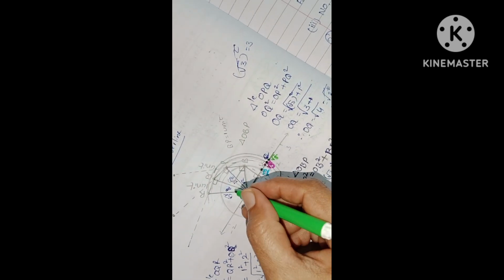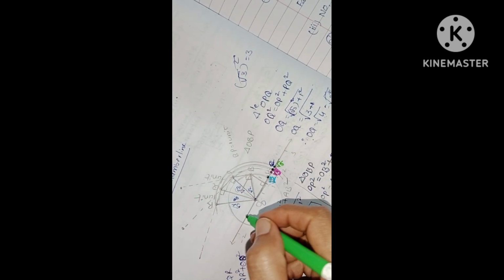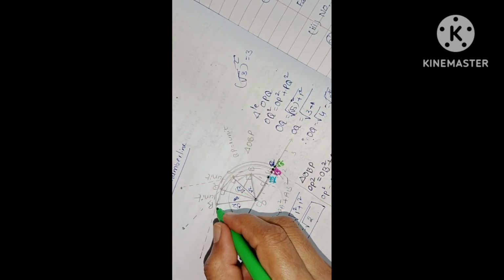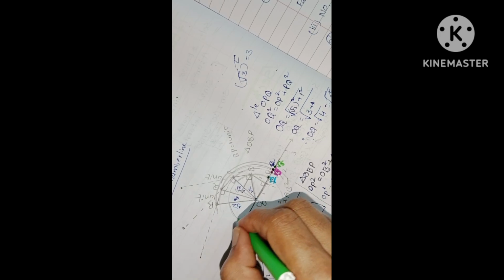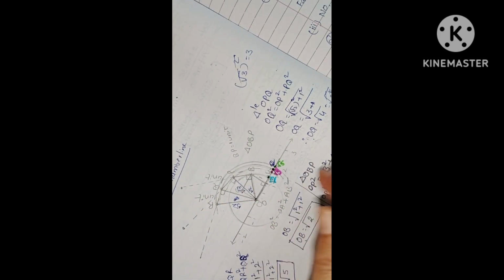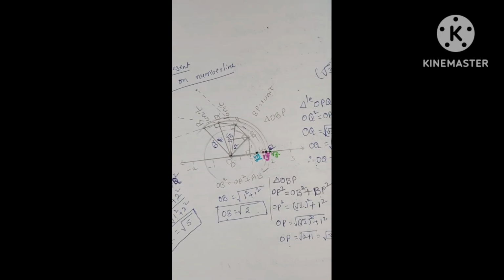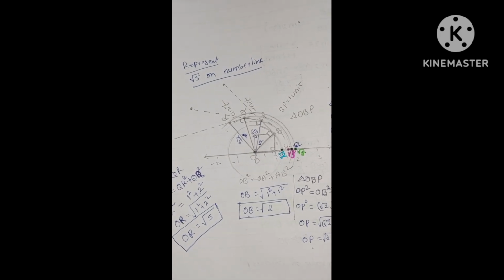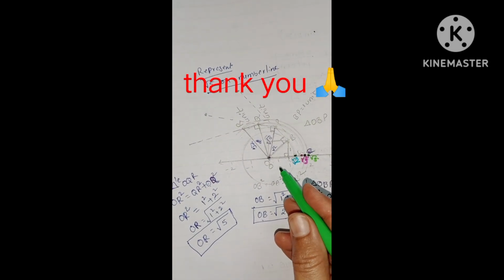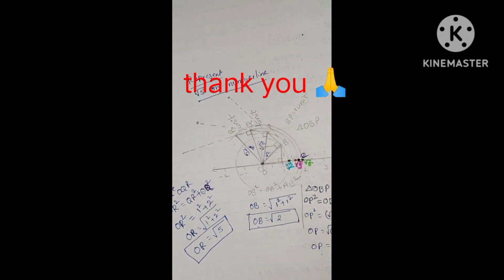So using this method, we can represent any irrational number. If you draw a perpendicular line to OR and then take 1 unit measure as a side and join the other, then you can represent root 6 also. So this is the way to represent any irrational number on a number line. This is called the spiral method. Using the spiral method, we can represent all irrational numbers on a number line. Thank you.